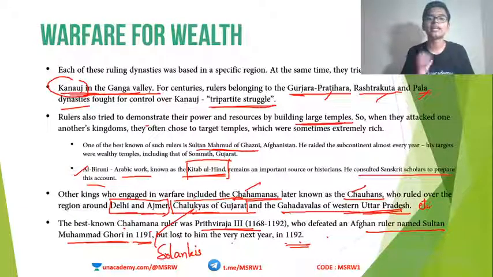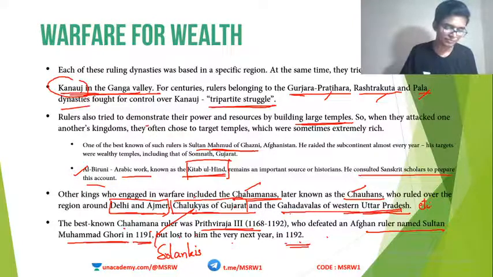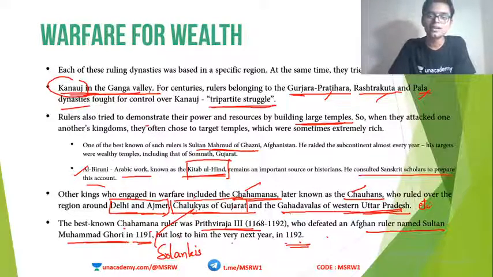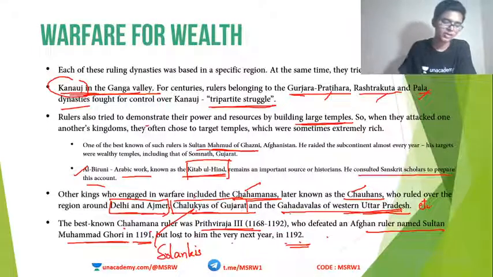Can anybody tell me the name of this battle? Any idea? A very famous battle in 1191, and the second battle was in 1192, where in the first battle Prithviraj won against Muhammad Ghori, and in the second battle Muhammad Ghori defeated Prithviraj Chauhan. What is the name of this battle? Come on, someone. A very famous battle as far as Indian history is concerned. Battle of? No idea? It is known as the Battle of Tarain.